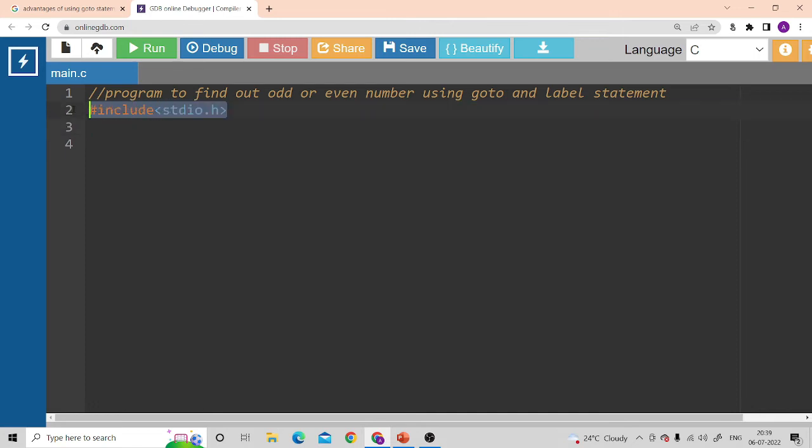If you don't include this stdio.h header file, you will get an error for your standard input and output functions, that is printf and scanf. Stdio stands for standard input output, because what printf and scanf are is written inside this stdio.h file. So now I'll create the main function. Main is given the name main because without it you cannot run the program. Main has to be there in every program.